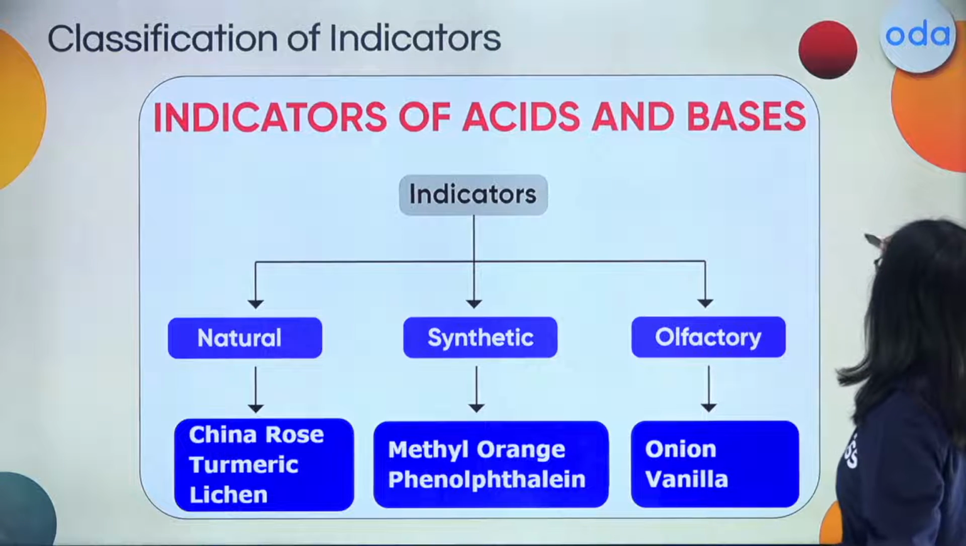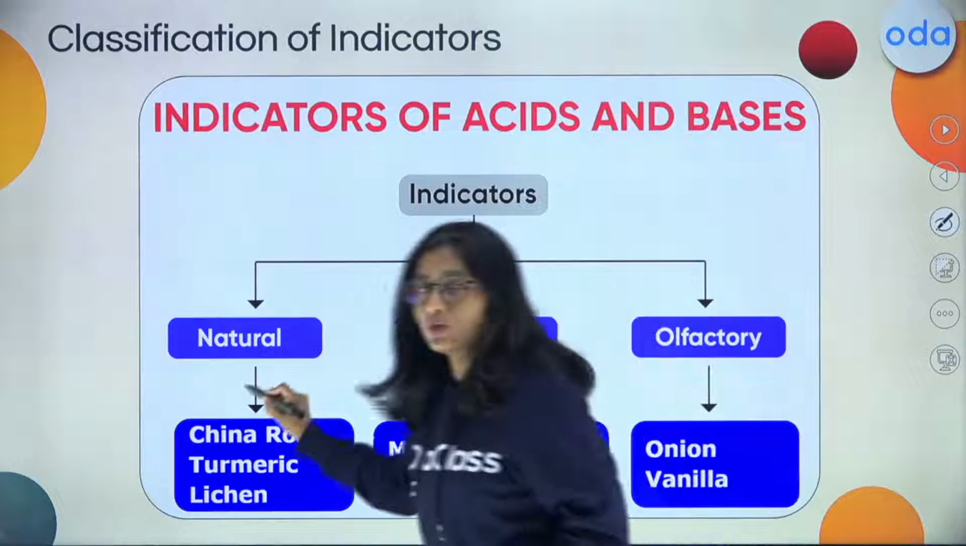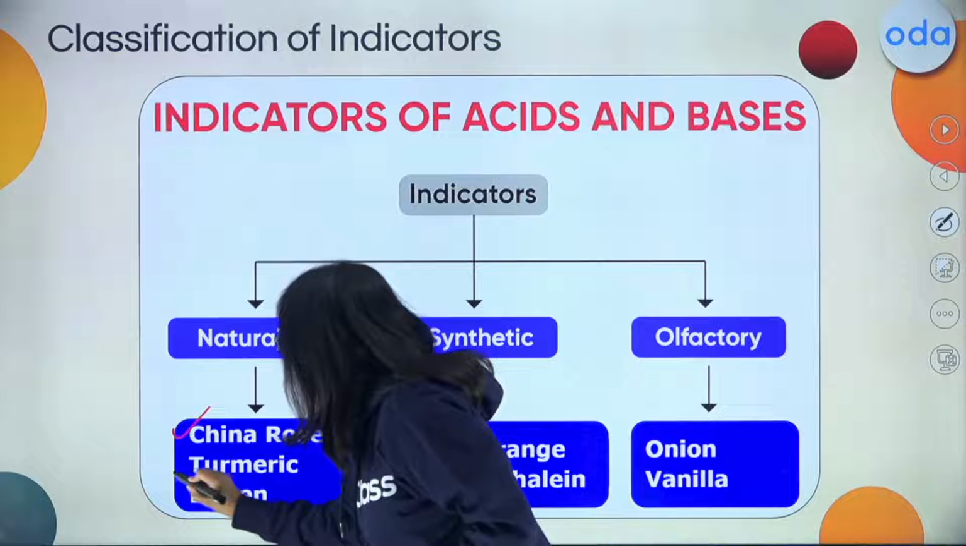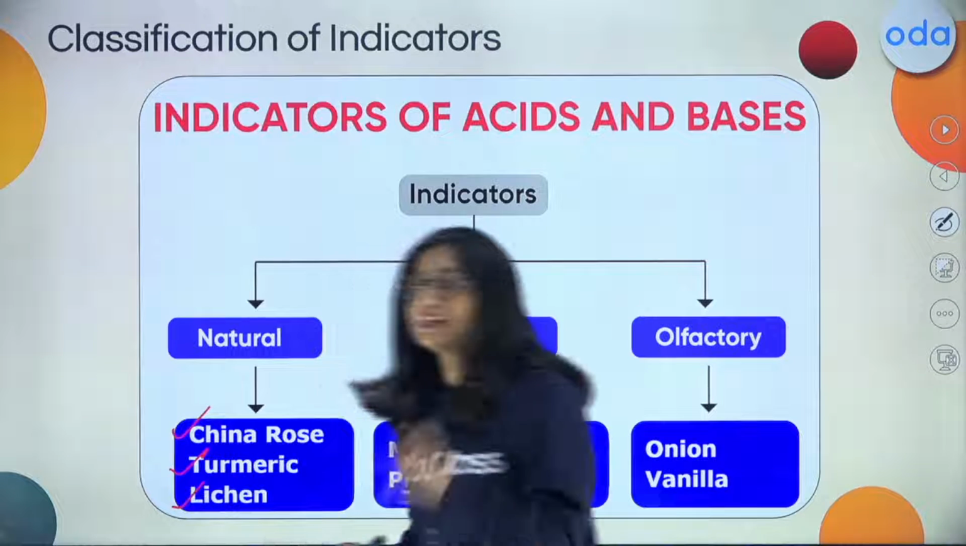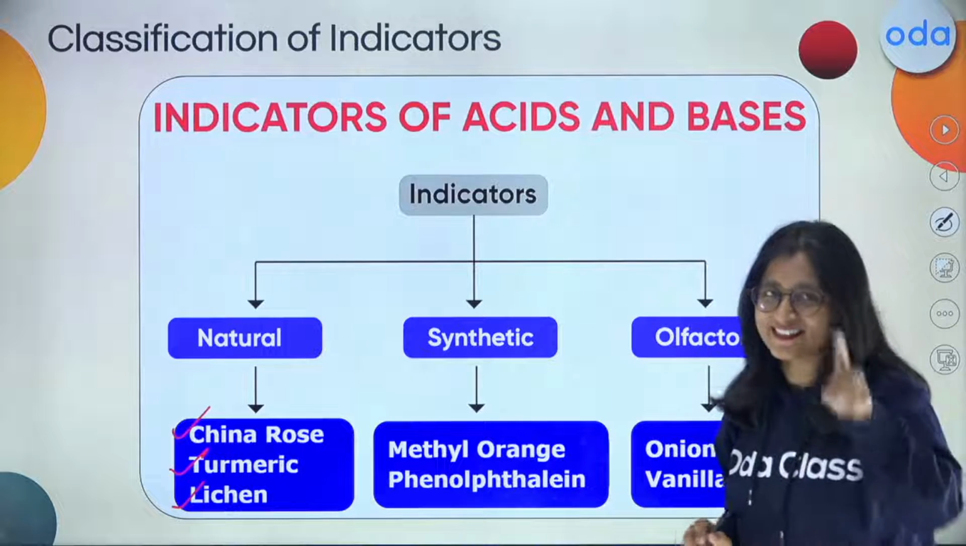Now in this session, we are going to focus on the natural ones. So the China rose, the turmeric, and the lichen. These are the three prime natural indicators which we are going to cover in this session.